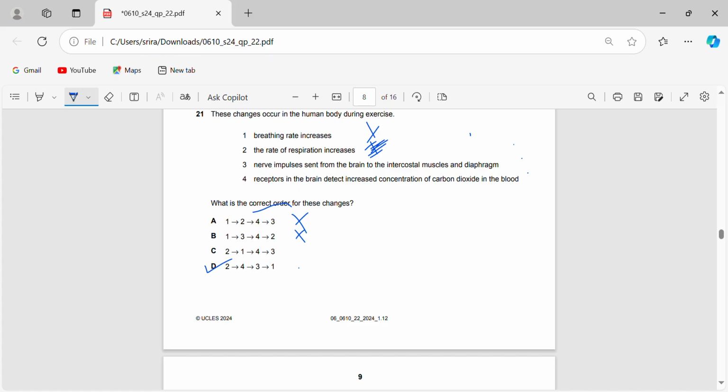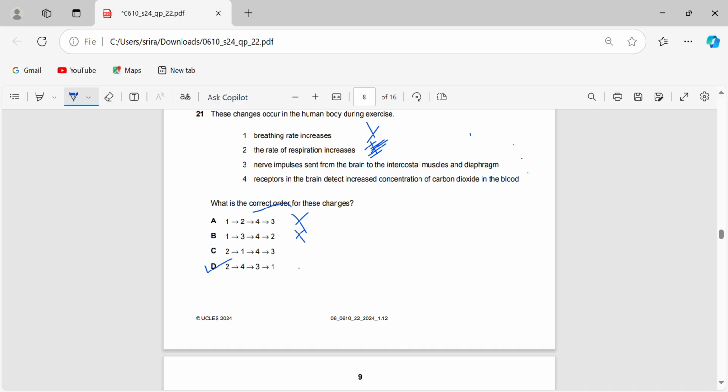First, yes, the rate of respiration will increase because you need to oxygenate your blood faster, because your muscles are contracting and working, and they need oxygen to respire. So starting with 2 as the first step is right. But then there's an increased concentration of carbon dioxide in the blood, the carbonic acid decreasing the pH.